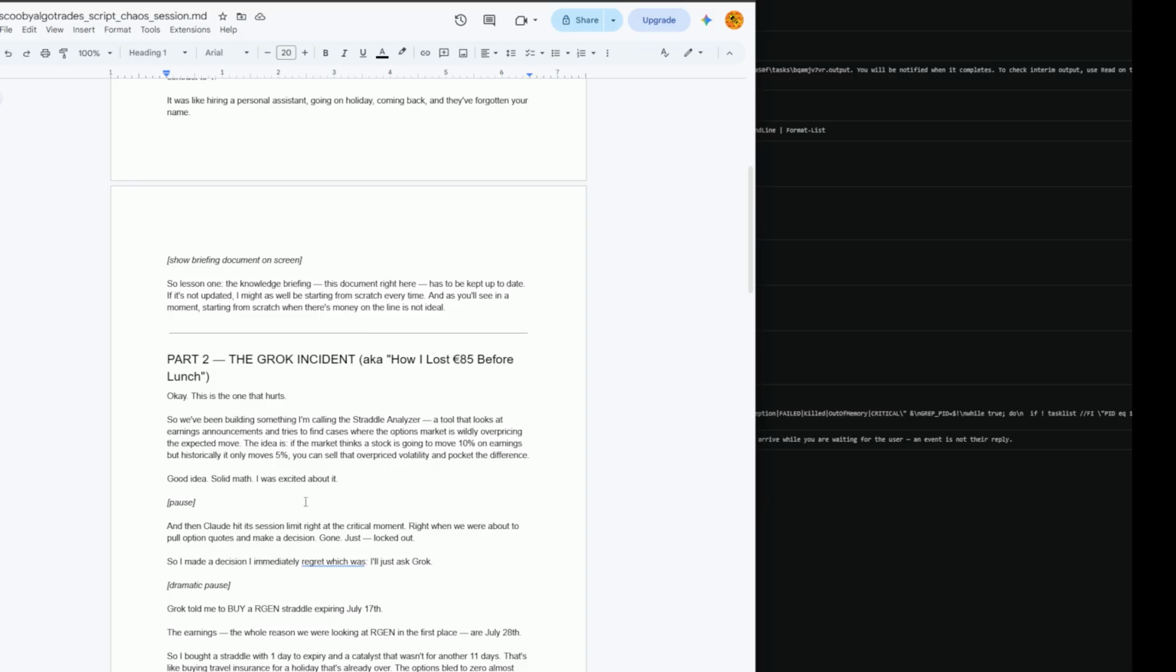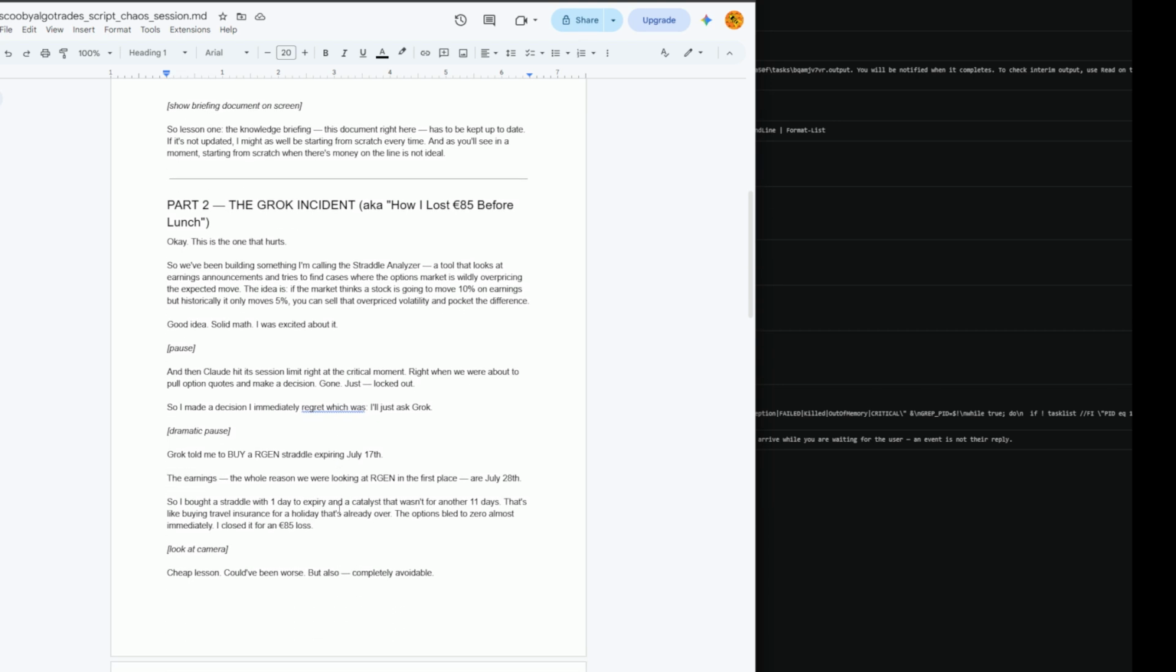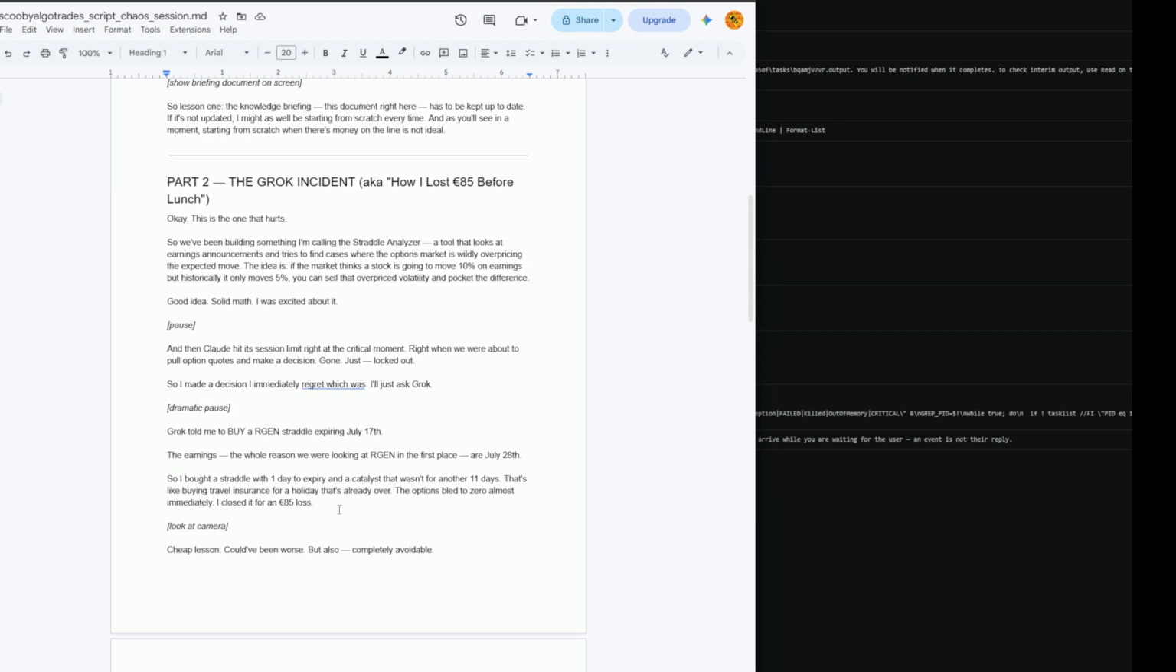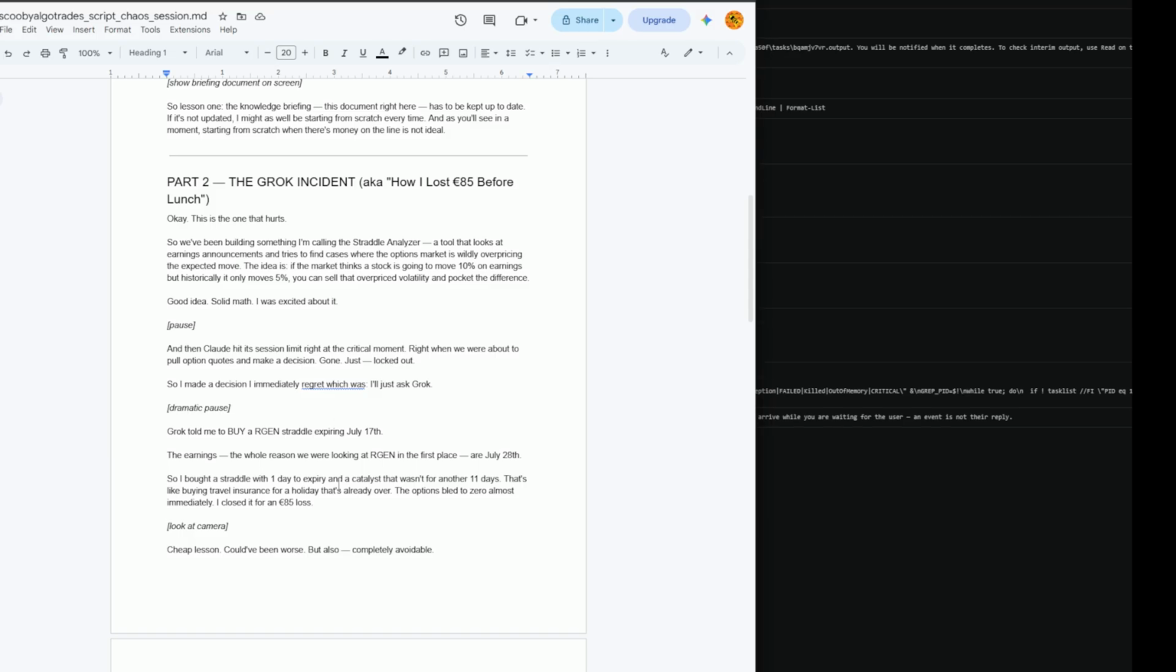And then Claude hits its session limit, right at the critical moment, right when we're about to pull option quotes and make a decision. Gone, just locked out. So I made a decision I immediately regretted, which was, I'll just ask Grok. Now, to be fair to Grok, it didn't know the whole story. But anyway, I was in a rush, so Grok told me to buy an Origin straddle expiring July 17th.